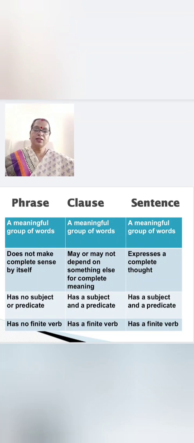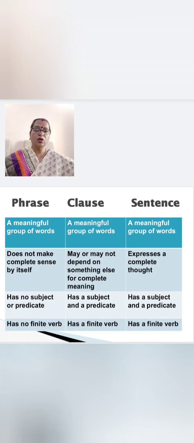So now let us understand with the help of the table given what is the difference between phrase, clause and sentence. So what is a phrase? It's a meaningful group of words. Clause is also a meaningful group of words. Sentence, it is also a meaningful group of words.